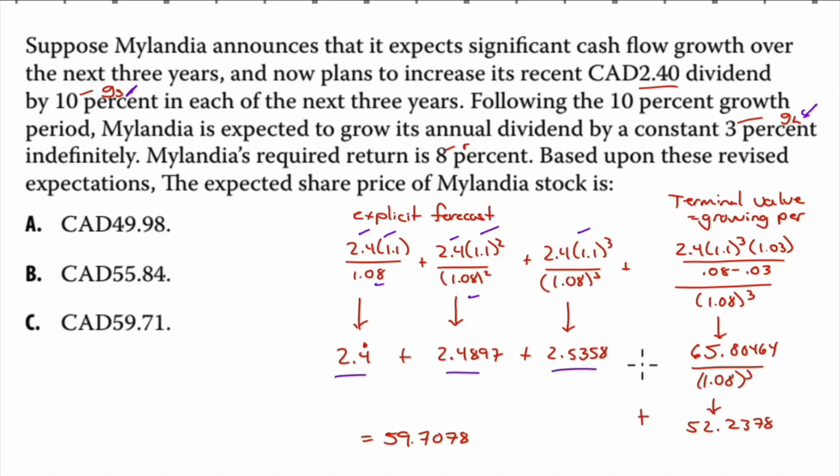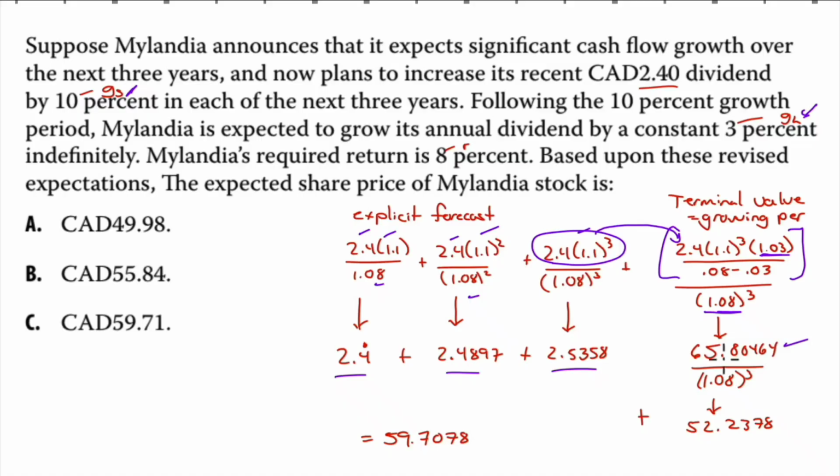Let's deal with the growing perpetuity that happens in year 3. Our dividend will be the previous period dividend growing at 1.03. So it's 2.4 times 1.1 to the 3, which was the dividend in the previous period, growing at 3%, discounted by 0.08 minus 0.03. This is the present value of that growing perpetuity, but this present value is in 3 years. So you have to discount it back by 3 years.